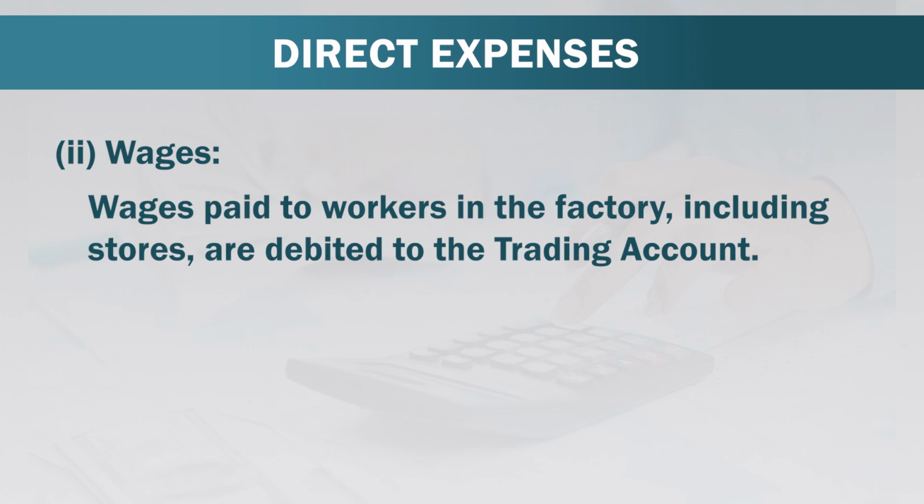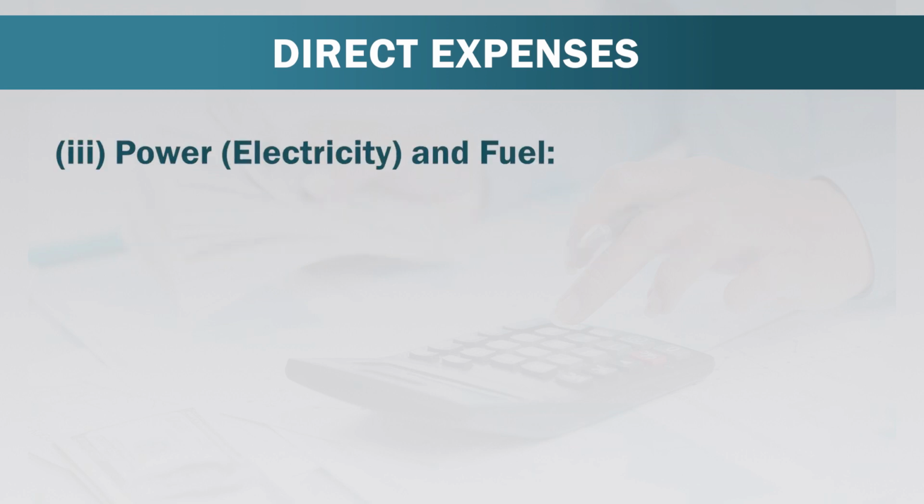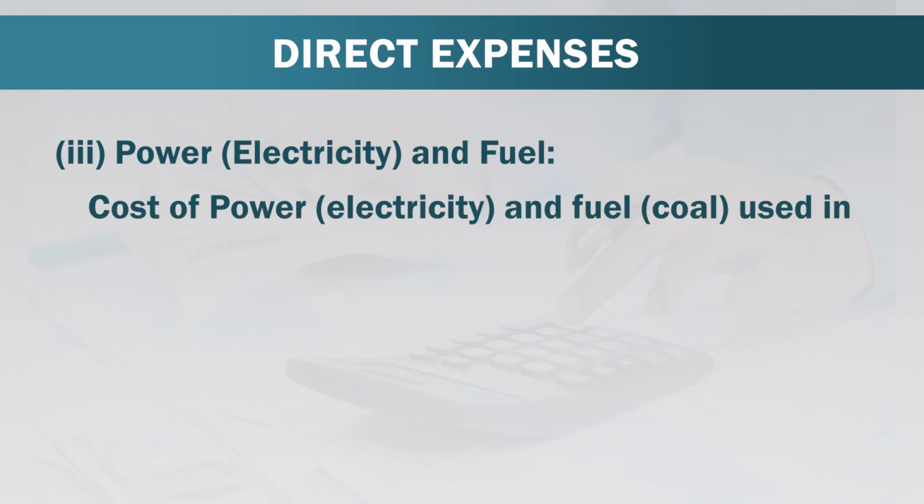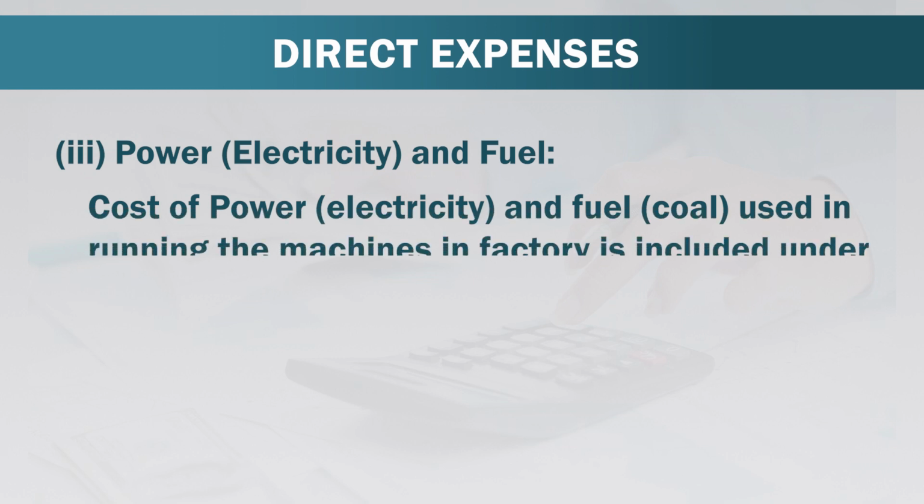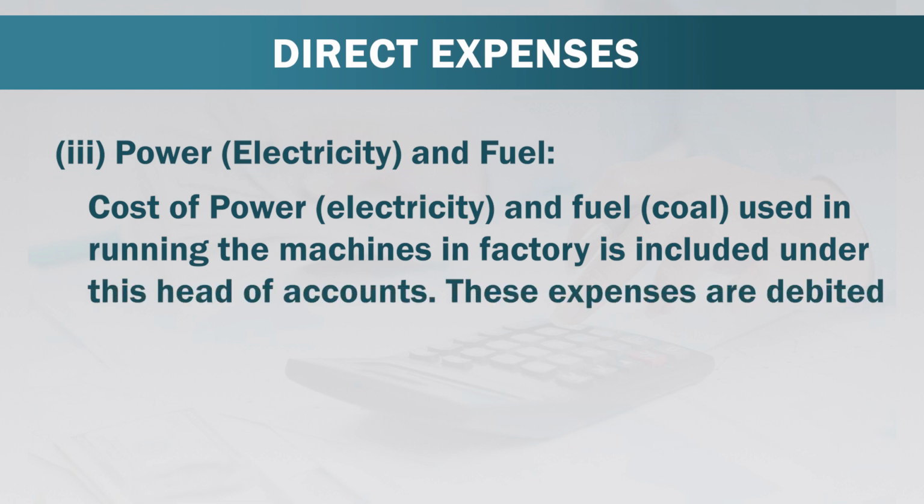...which is paid to workers in the factory, including stores, are debited to the trading account. Third one is power, meaning electricity and fuel. The cost of power, that is electricity, and fuel, that is coal, used in running the machines in the factory is included under this head of accounts. These expenses are debited to the trading account.